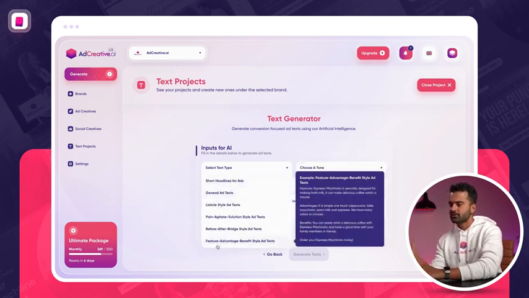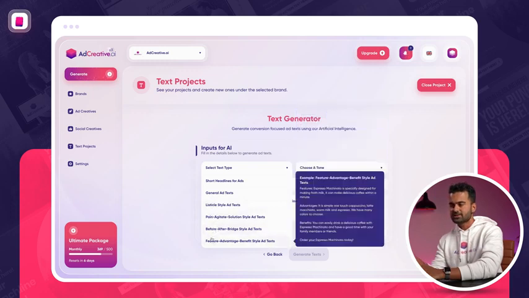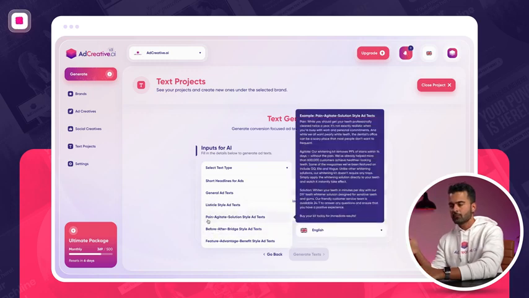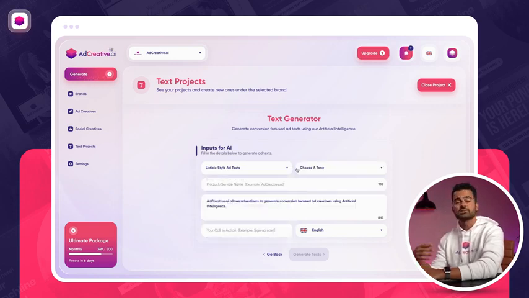So we have some different copywriting techniques or methodologies such as feature advantage benefit, style text, before after bridge, etc. And basically we even give you an example of how your output is going to look. So I love listicle here. I love listicle because listicles usually convert quite well.